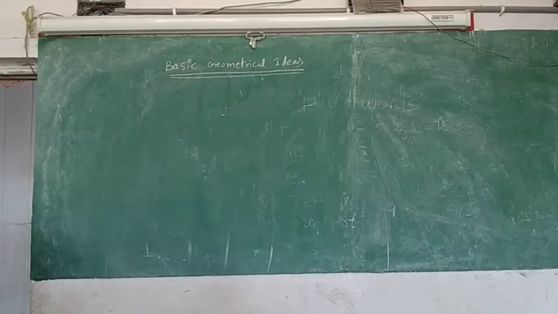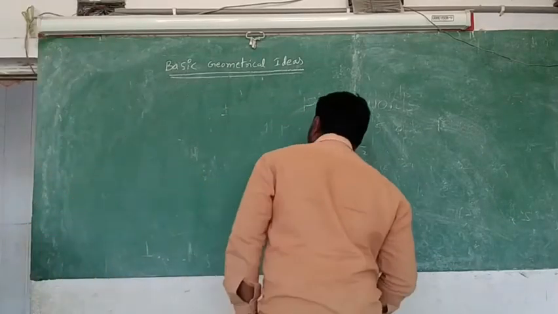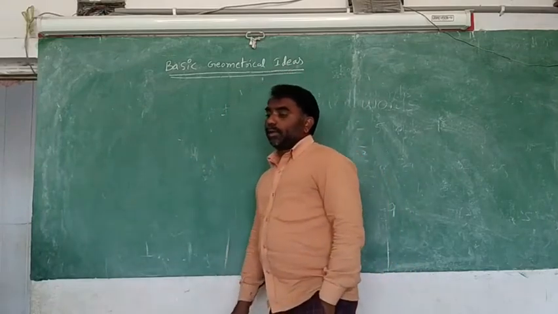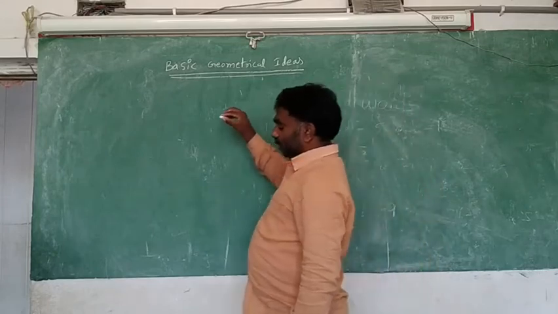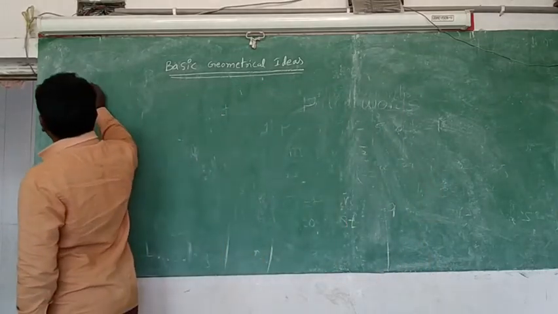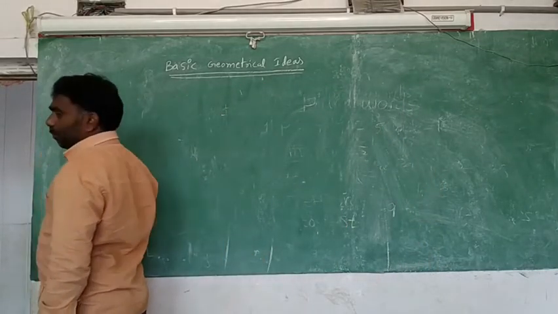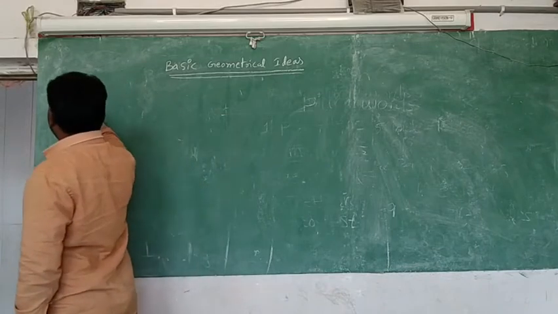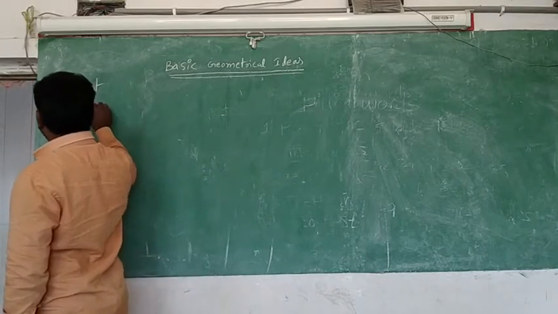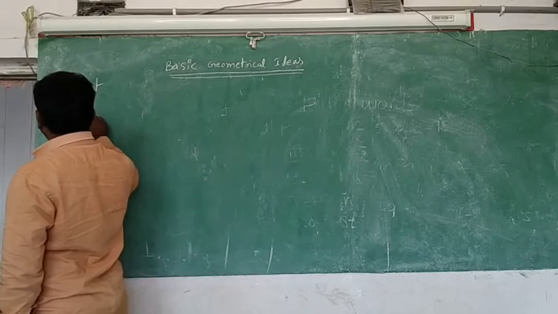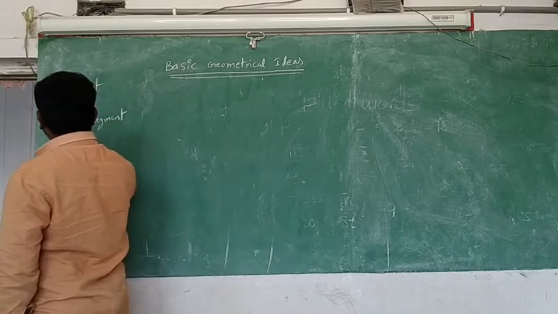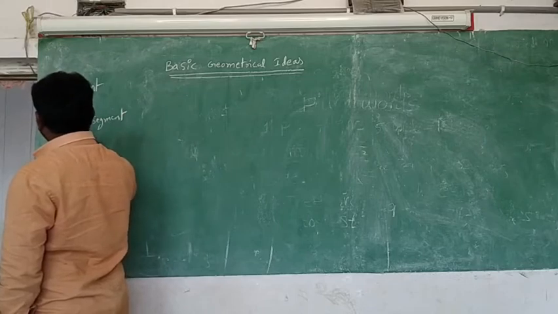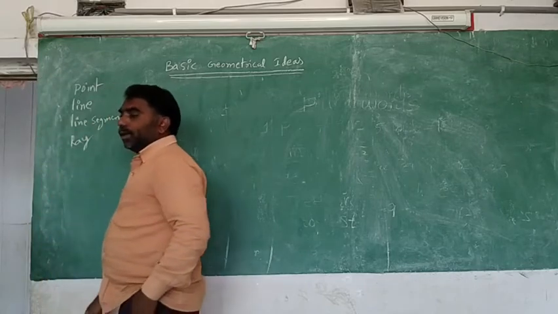Okay, in previous classes we have discussed the geometrical concepts. A sharp dot is called a point. Next, straight paths are line, segment, ray, and curve.